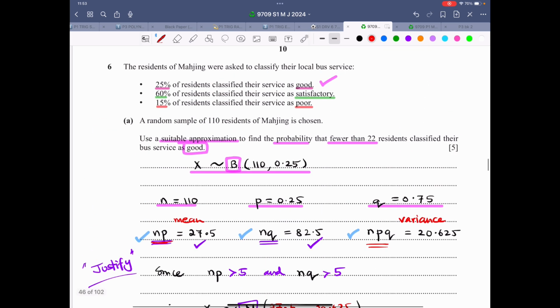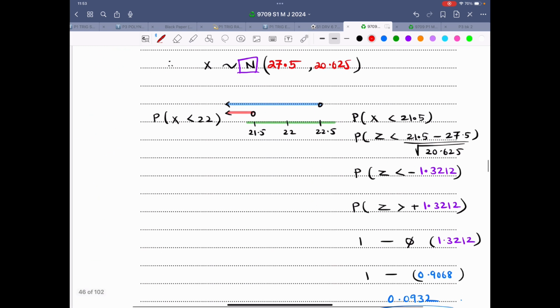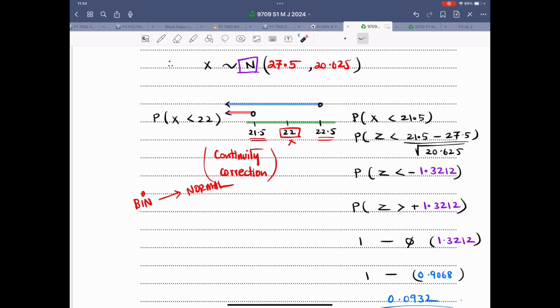And then last but not the least, fewer than 22. 22 is not inclusive, so we have to do something known as continuity correction. Whenever we convert from a discrete probability distribution to a continuous probability distribution, whenever we go from binomial to normal, we have to do continuity correction. Now this value 22 cannot be used. The lower class boundary or the upper class boundary can be used. We draw two lines. Since we are going in the left direction, we choose the line that is not including 22, so that particular value is 21.5.